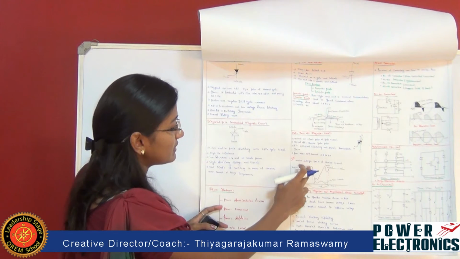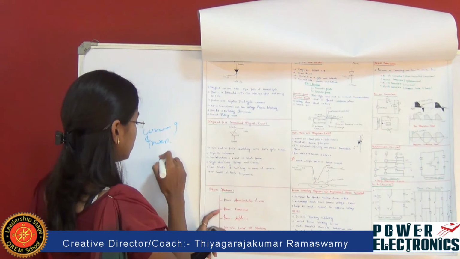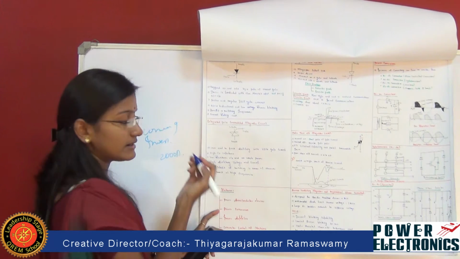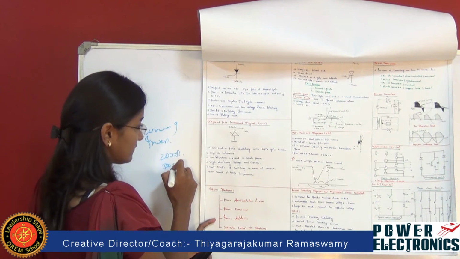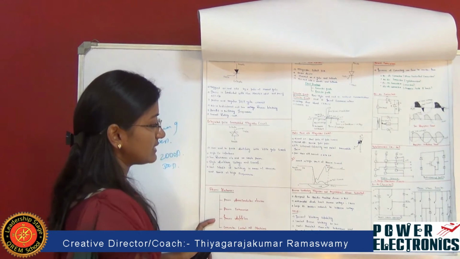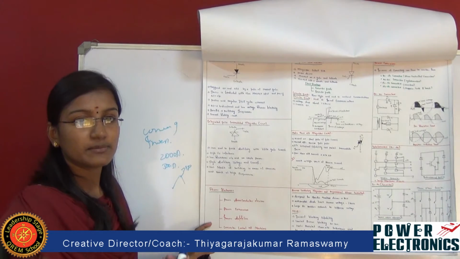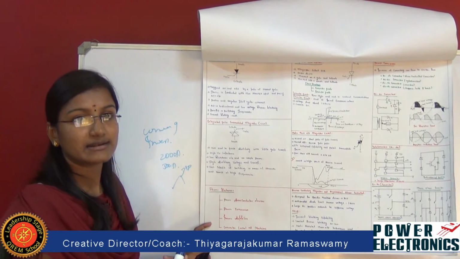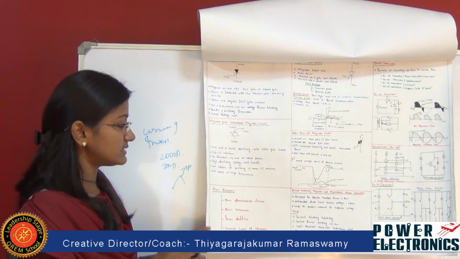And coming to this gate turn off thyristor, it has a high current of about 2000 amps, and it also has a high reverse current of about 5000 amps. So this is the characteristic waveform of this gate turn off thyristor, and this point we call the spike voltage. Spike voltage is a short duration electrical transient in voltage level. We call that point a spike voltage.